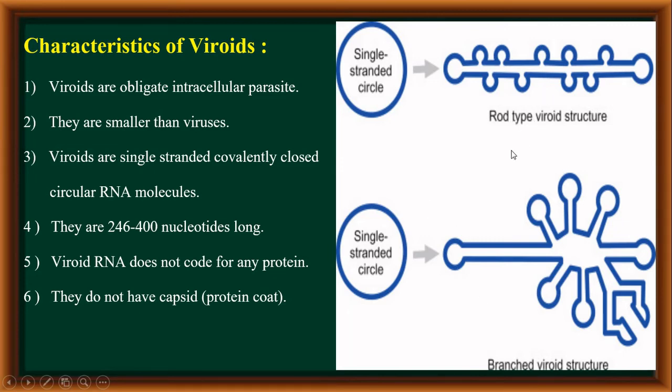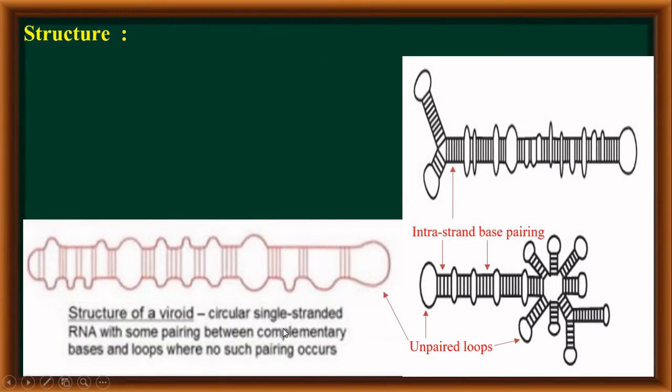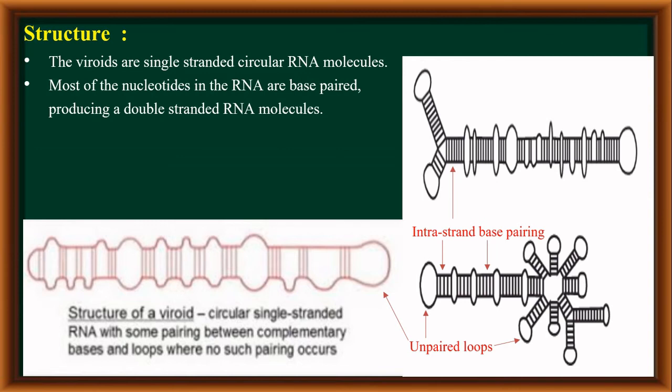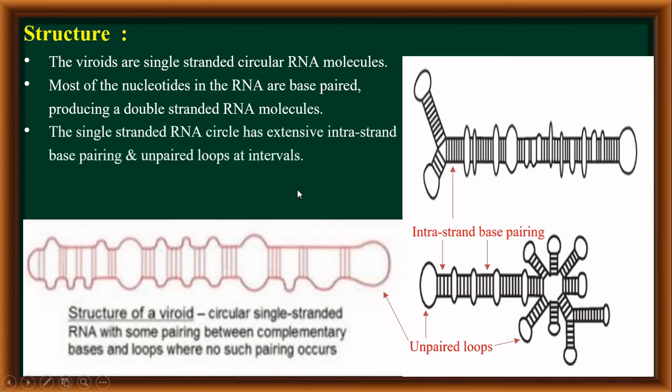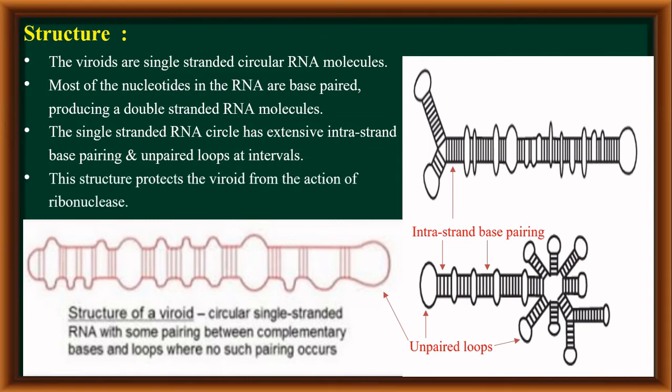Now we will discuss the structure of viroids. Just as I told you, the viroids are single-stranded circular RNA molecules. Most of the nucleotides in the RNA are base paired, producing a double-stranded RNA-like structure. Such single-stranded RNA circles have intrastrand base pairing and unpaired loops at intervals. That means, although the RNA is single-stranded and circular, it appears double-stranded. Such a structure protects the viroids from the action of the enzyme ribonuclease.